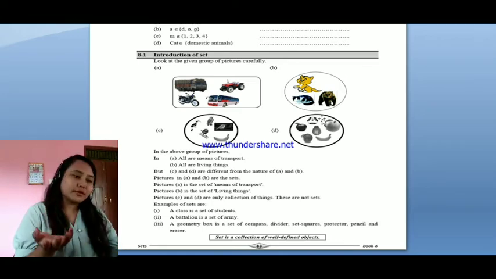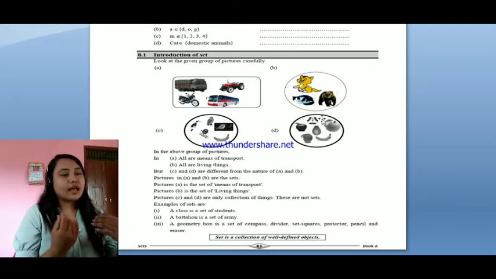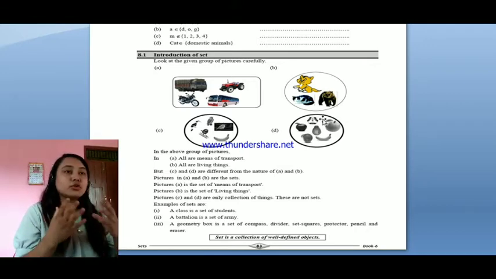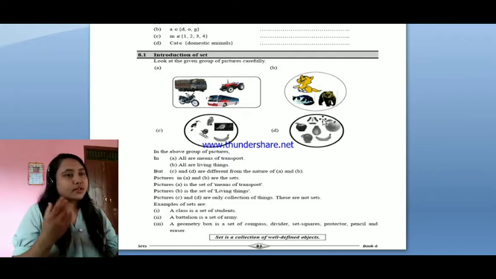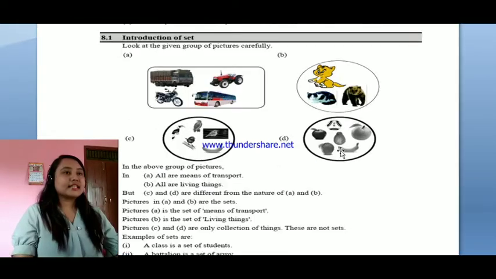Similarly, there are so many fruits, no? Apple, banana, papaya. So many fruits are there. So all fruits are categorized in a single category, and that is known as a set of fruits. And take the example of this also. Here, the truck, tractor, bike, bus are given, but they belong to the same category. What will be the category? These all are the means of transport. These all are the examples of transportation facility.